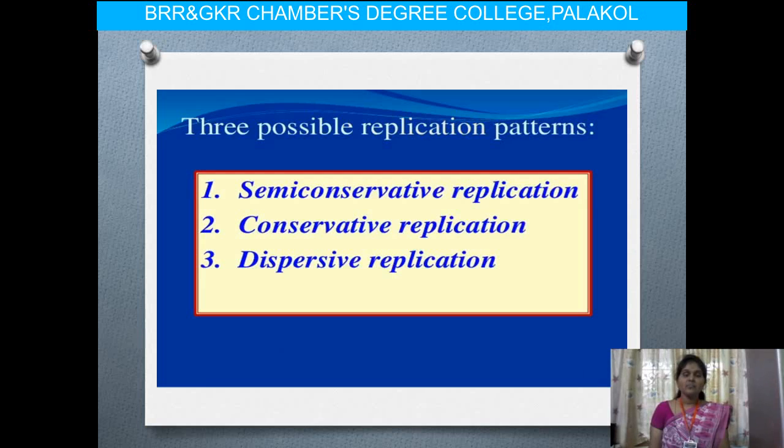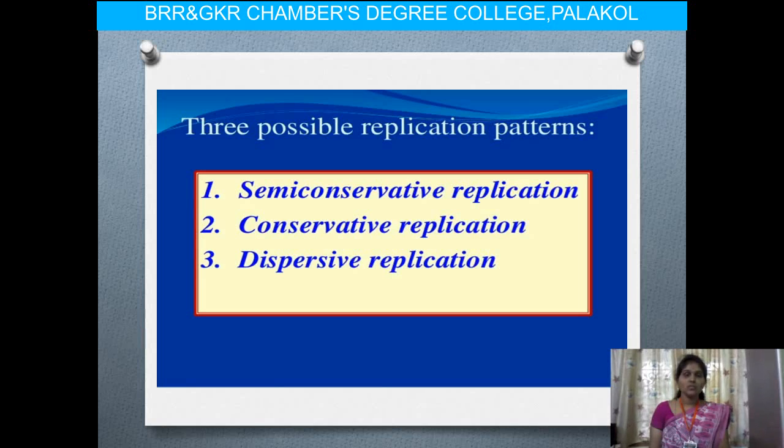Next we have the replication process. For the replication process, we have three different models. The first one is semi-conservative replication, the next one is conservative replication, and the next one is dispersive replication.